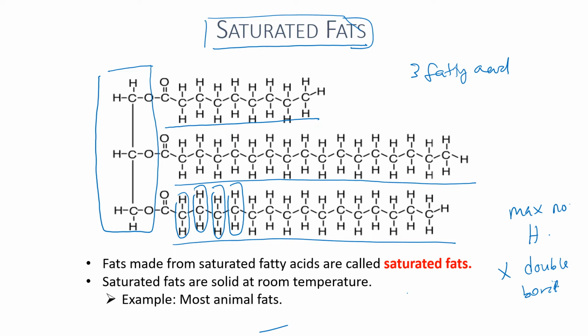Remember, fatty acid is the component of fat. Saturated fats are solid at room temperature because the molecule of fatty acid is straight. So at room temperature, fat molecules will exist in solid form because they can be packed close together to form solids. Examples of saturated fats are fats from animals, such as butter or lard. Those are examples of fats obtained from animals that are saturated and solid at room temperature.